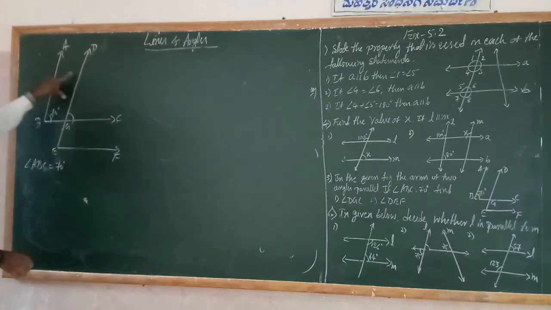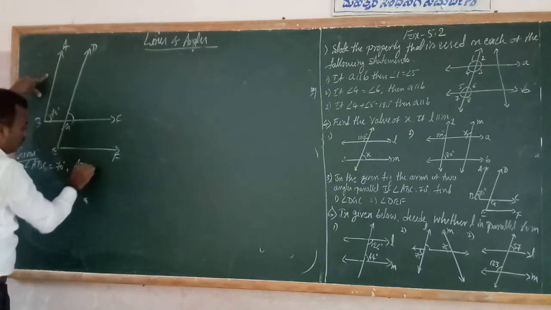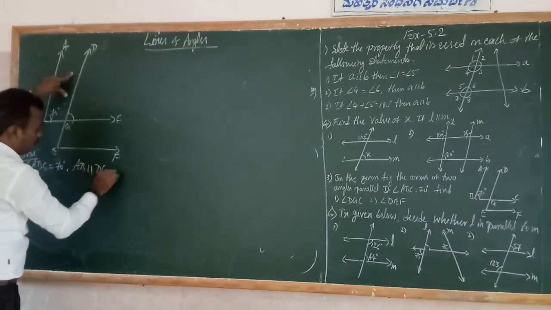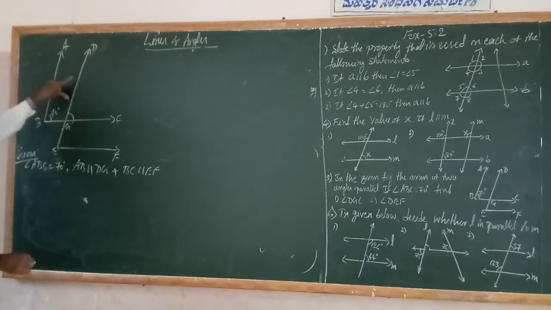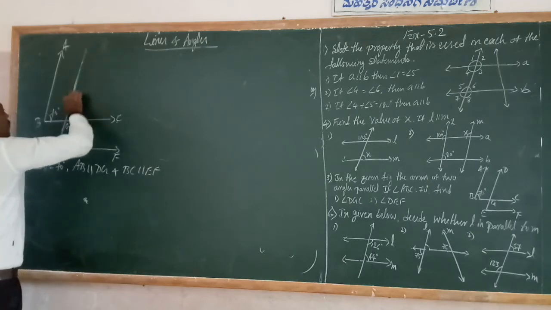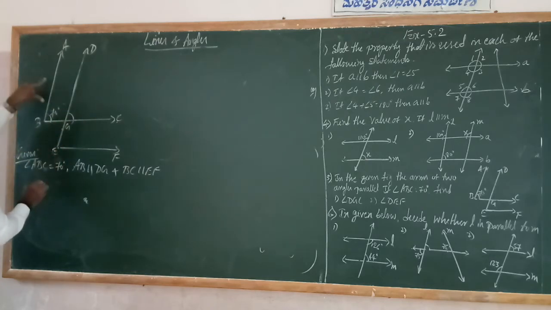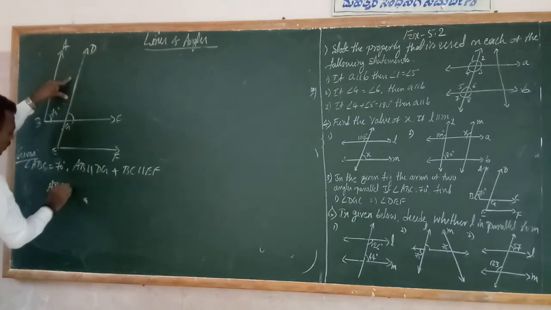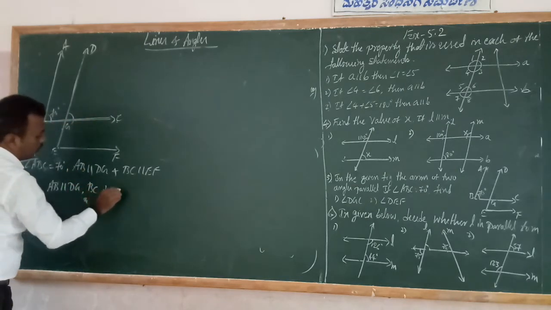First of all, the two arms of the angles are parallel to each other. That is given: AB is parallel to DG and DC is parallel to EF. So the arms of the angles are parallel. Now we have to calculate angle DGC and angle DEF. First, consider AB parallel to DG. Then BC is a transversal.